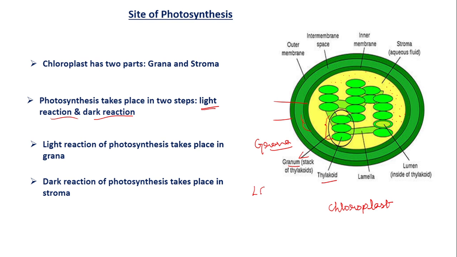So how to remember that? You have to remember like Lg. Lg means light reaction occurs in grana. Now the dark reaction will be occurring in the stroma. So ds, Lg, ds. You can remember easily. Light reaction takes place in the grana of a chloroplast present in the mesophyll cells of a leaf. Dark reaction will be taking place in the stroma. So ds, Lg, ds.